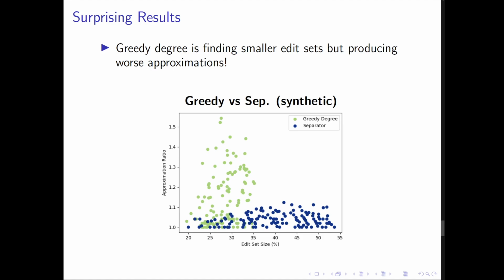This goes against what our previous editing results from Vertex Cover suggested. It's possible that greedy degree produces worse tree width bounds relative to our separator-based method, meaning it could be overestimating the bounded tree width during editing, which in turn could be producing these smaller edit sets. The loss in solution quality is still unclear, but greedy degree's decomposition inaccuracy is believed to be the leading cause. What's also notable is that our generated graphs were assigned target tree width values based on knowledge about their underlying structure. Actual structural rounding should probably guess here or try to make multiple values work, as it wouldn't know these values for real-world graphs. So, more to be done.